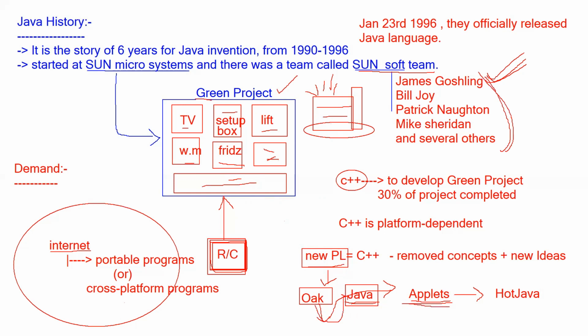Then they developed Java applets so cross-platform programs could run on the internet, and that demand was utilized by the Java language. Nowadays also Java is so popular and powerful in web application development. So that is the Java history.